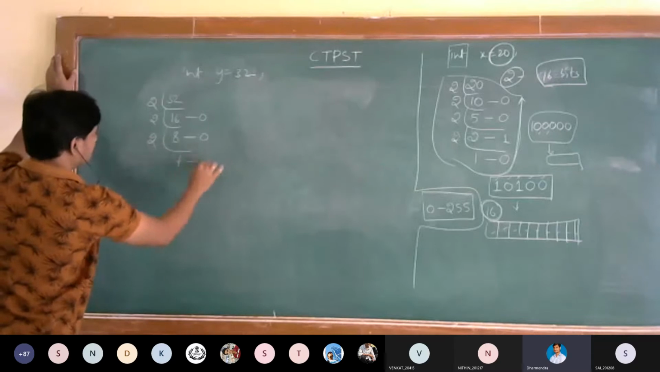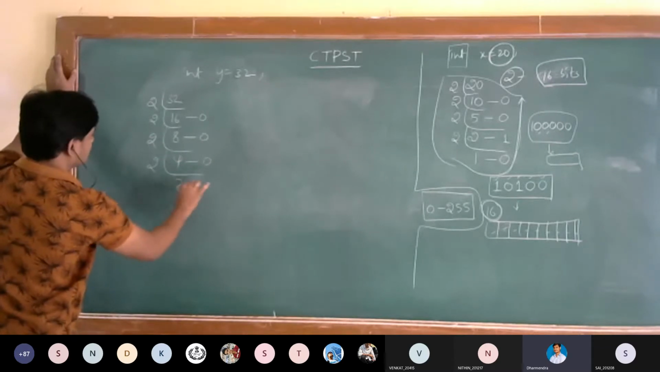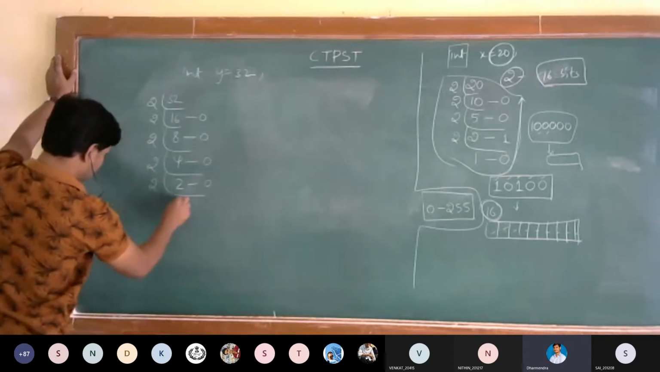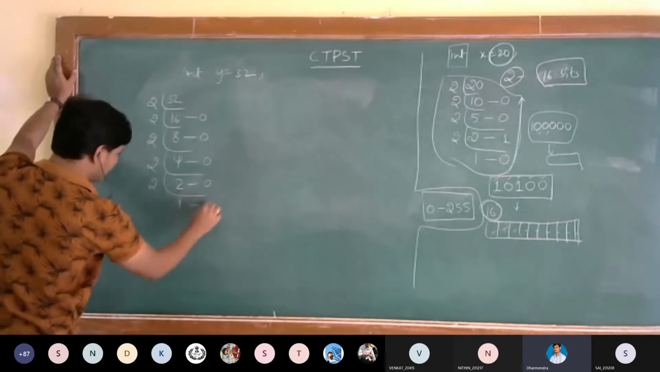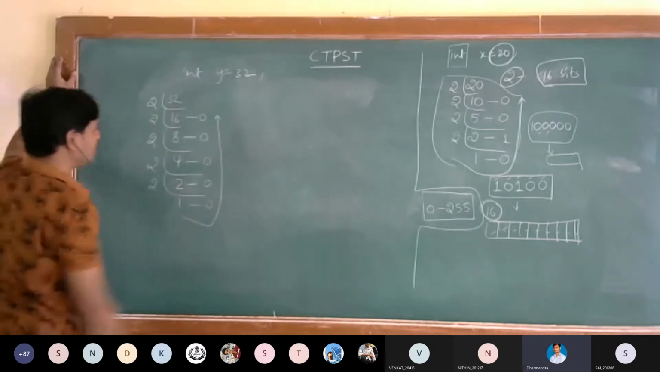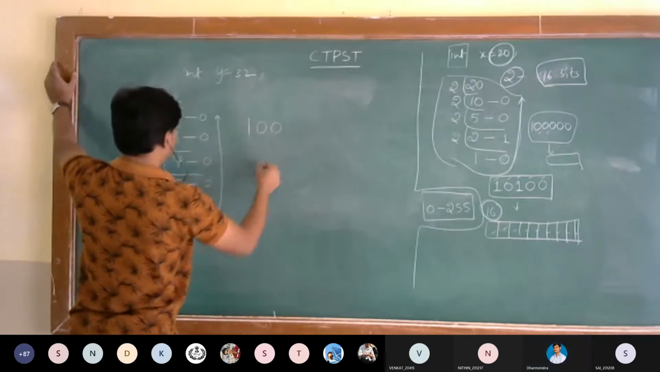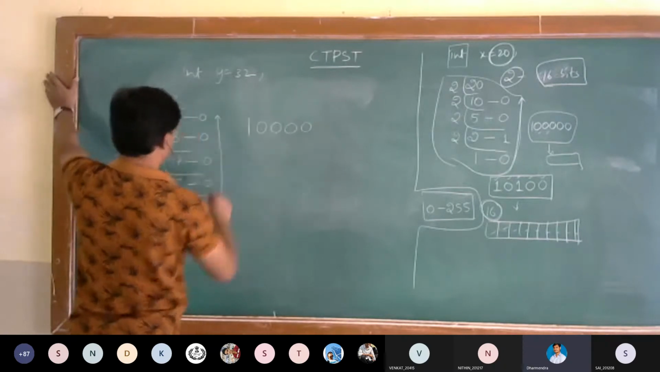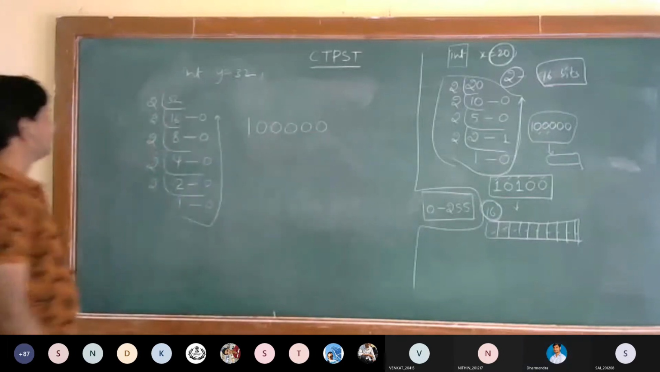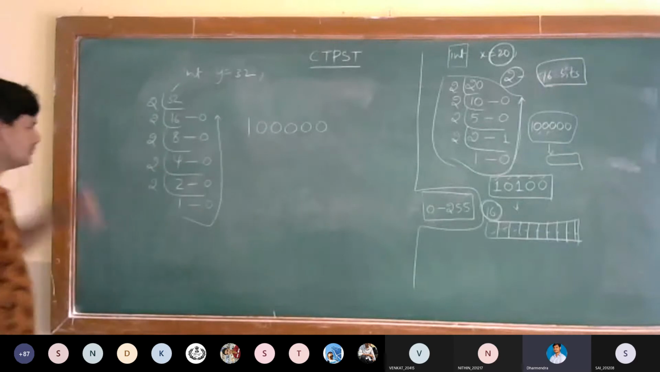2 4s are 8. What's the remainder? 0. 2 2s are 4. Remainder 0. Again take 2. 2 1s are 2. The remainder is 0. Now you tell me, what's the number we are getting? 5 zeros we are getting. This is the binary equivalent of 32.